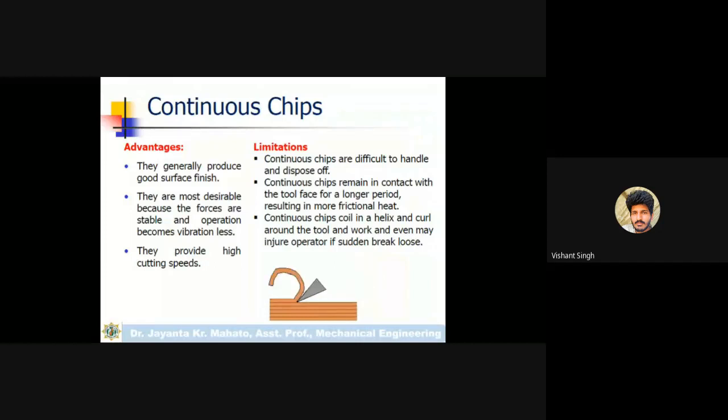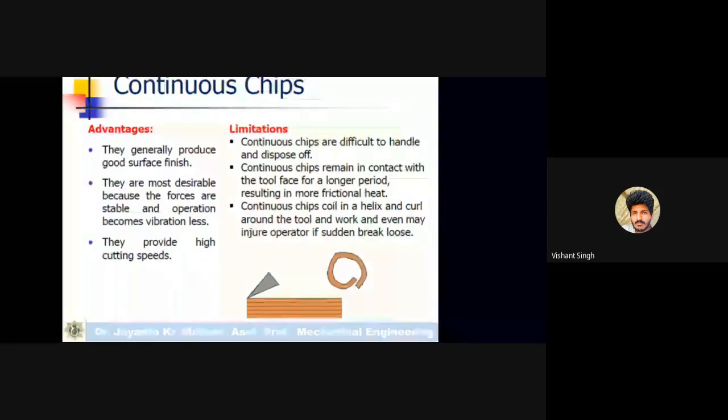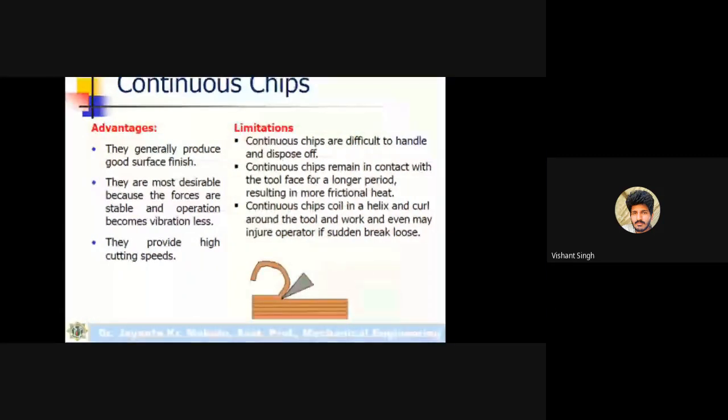Continuous chips coil in a helix and curl around the tool. This is the formation of a ring, and this is actually called the curl. It just forms like this ring type. So this is called the curl.